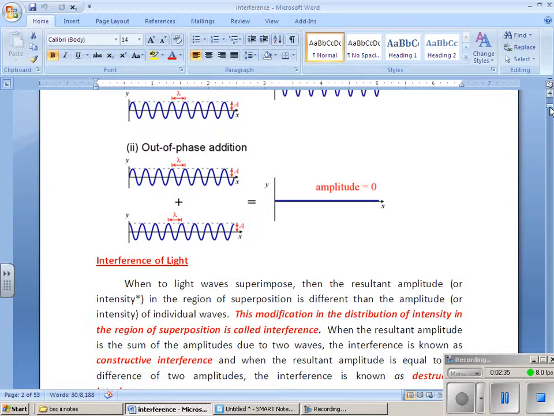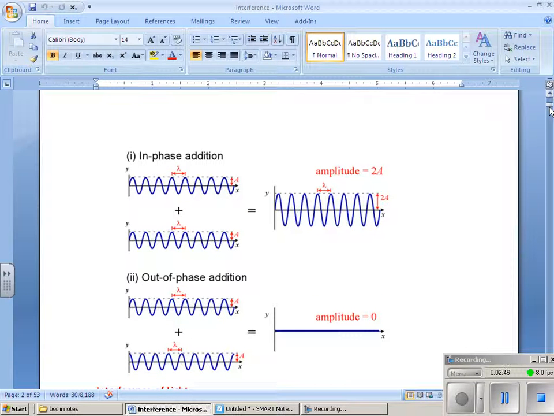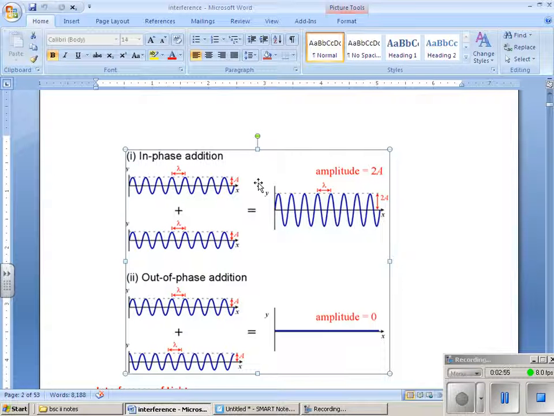Suppose this is the first wave which is traveling, and this is the second wave which is traveling. So what is happening here? What is superposition? The resultant of these waves is given by this one when both are in phase. So the waves can be in phase, or, as the second condition, when they are out of phase, the amplitude becomes 0.